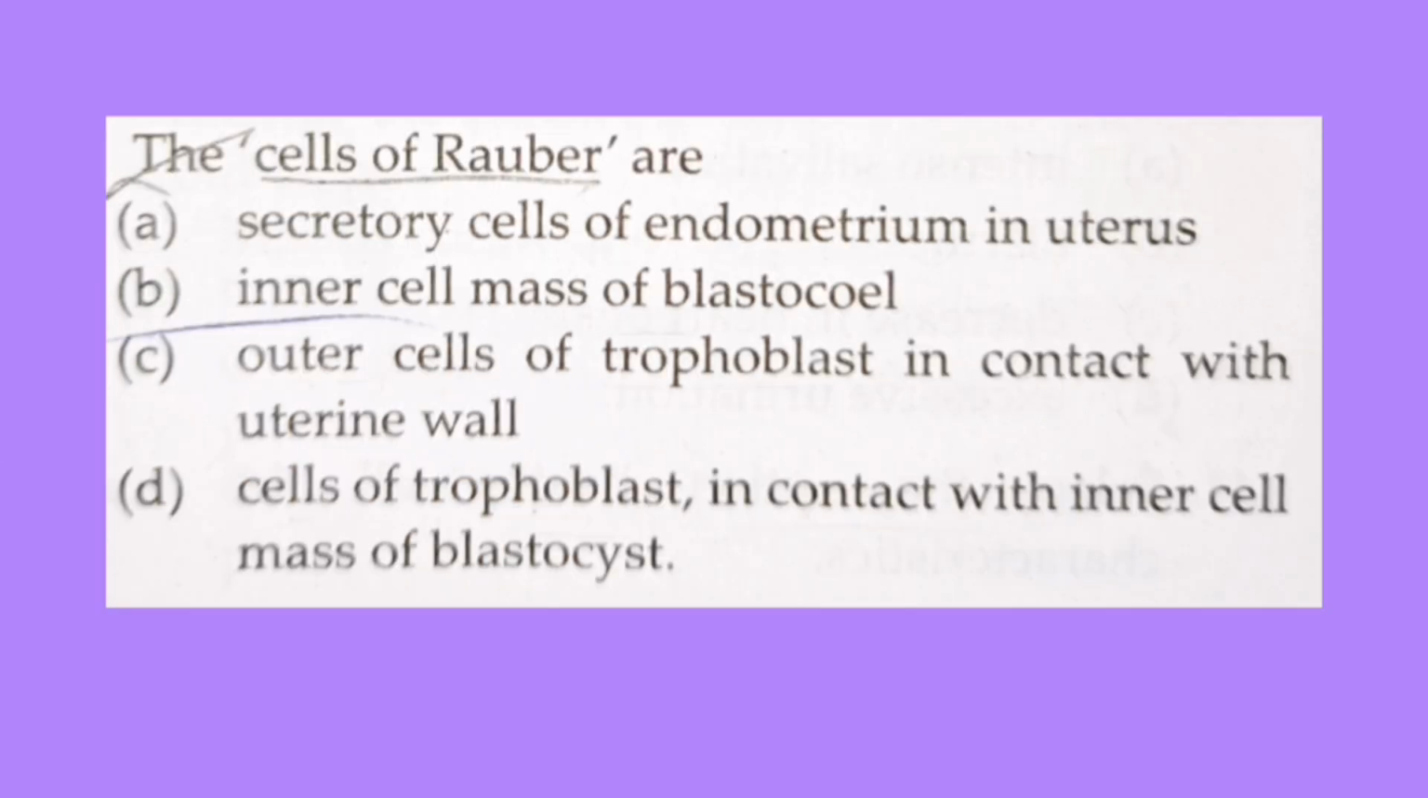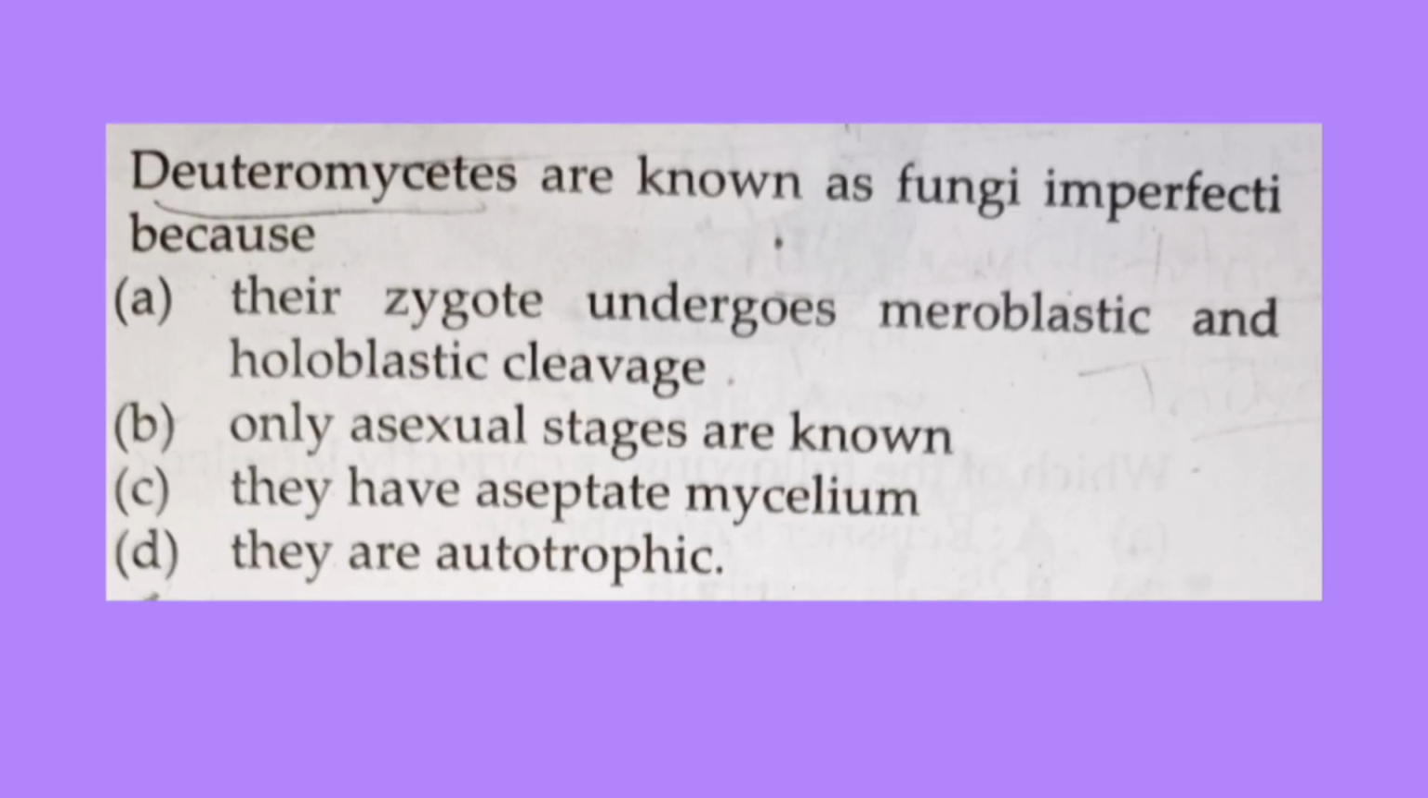And the next question is, the cells of Rubber are? So the correct answer is option D, that is cells of trophoblast in contact with inner cell mass of blastocyst. And the next question is, deuteromycetes are known as fungi imperfecti because? So the correct answer is option B, only sexual stages are not known.